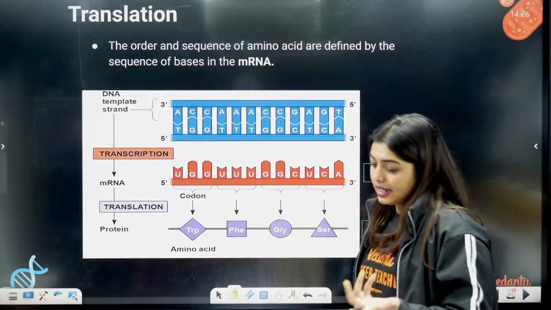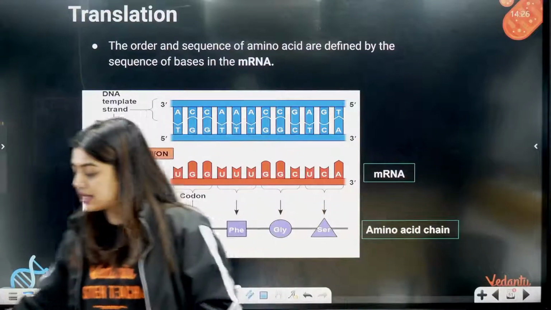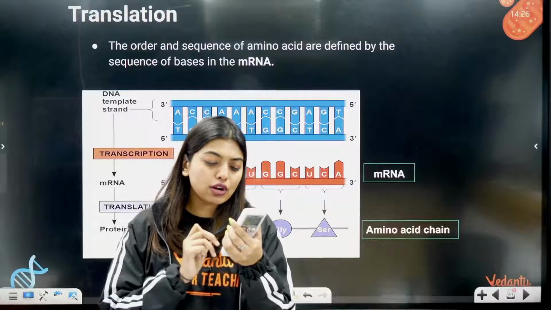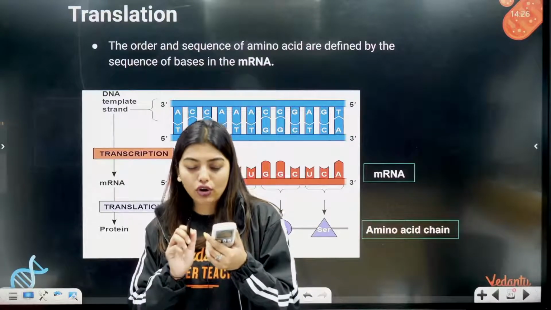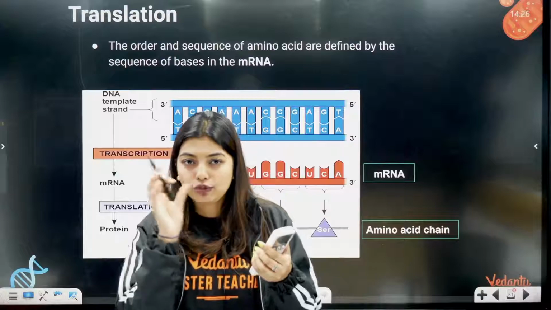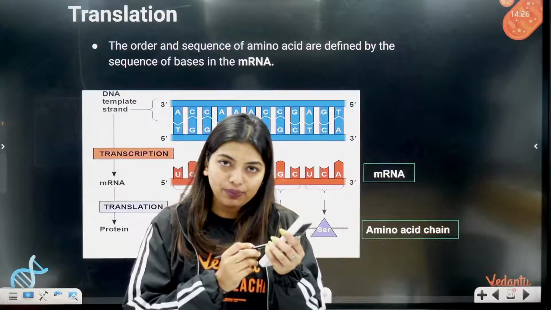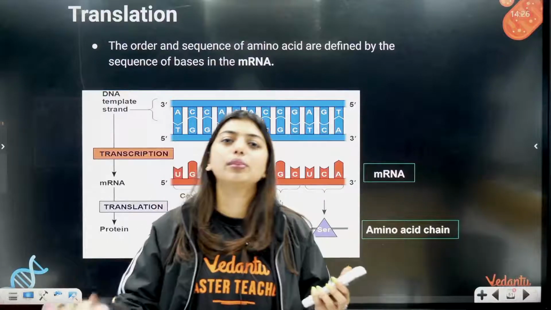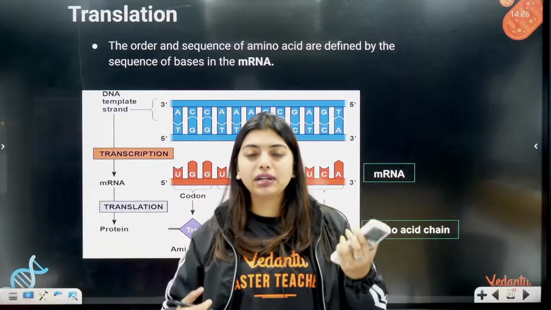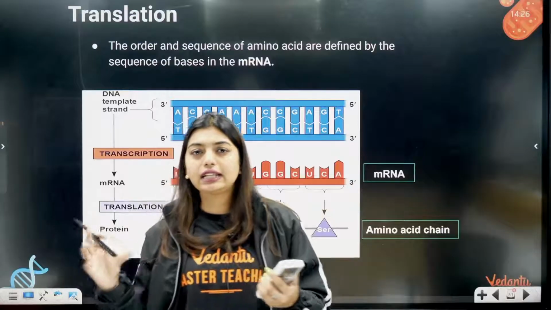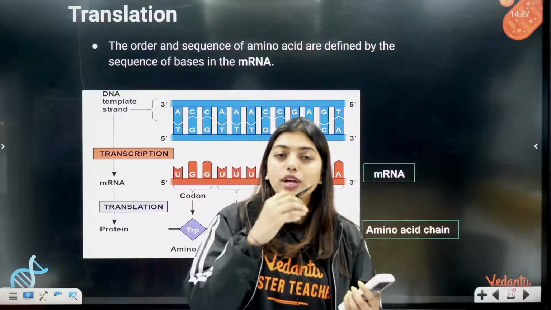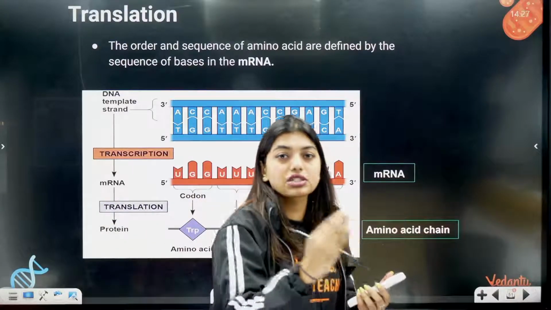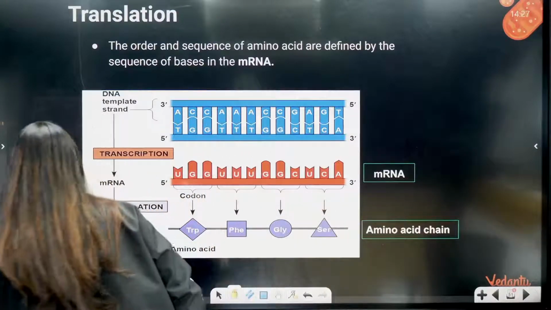Yes, ma'am, I am trying to read this word here. Now they are telling remove the batteries if you do not expect to use the controller for a long time. That means first word is remove, next word is the, next word is batteries. Now it is written in order, so I'm able to read it in order. If it was jumbled up, I cannot read it. So here they're telling that the order and the sequence of how we are going to form the polypeptide chain depends on how the sequence is on the mRNA.